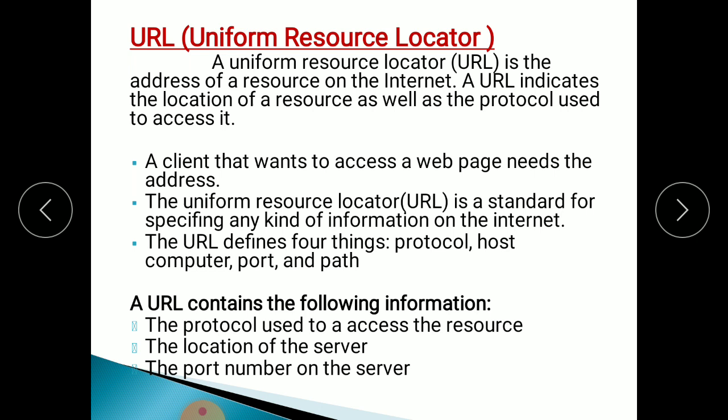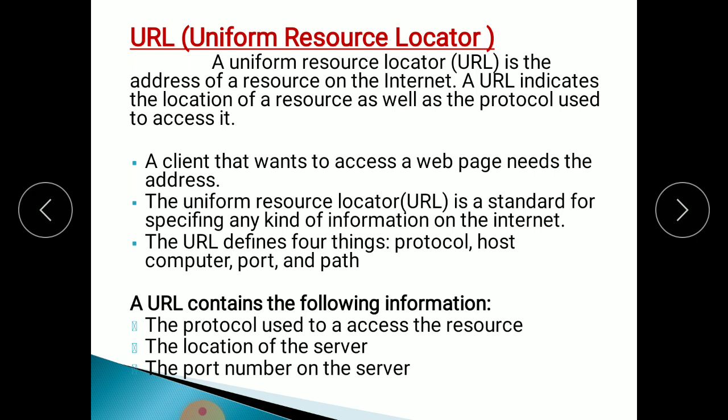A client that wants to access a web page needs the address. So we need an address if we want to access that web page. The Uniform Resource Locator is a standard for specifying any kind of information on the internet. With the help of this URL, we find any type of information on the internet.